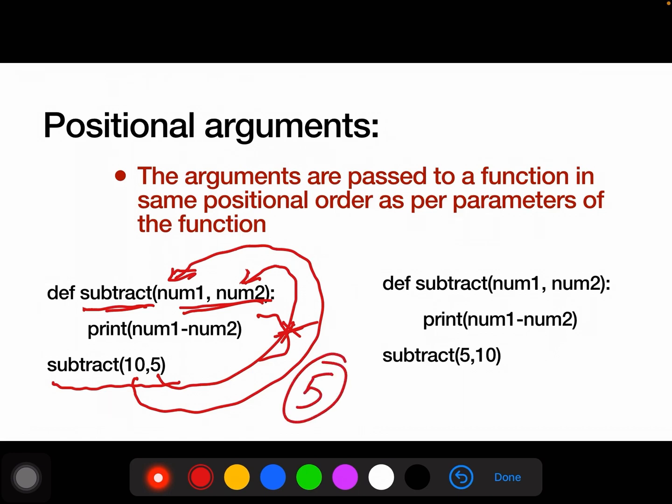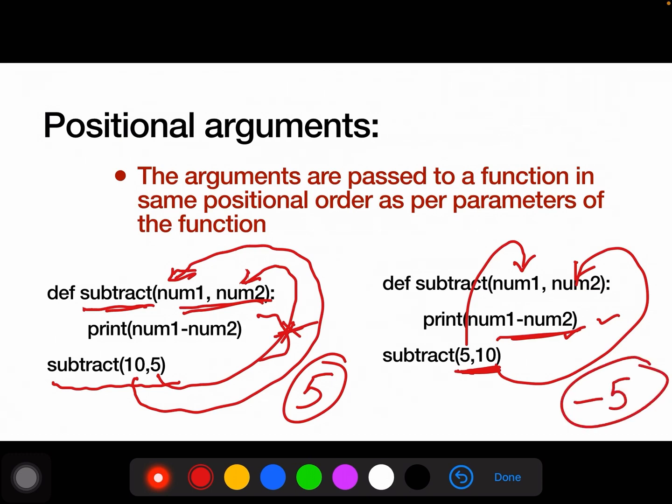See another case now. The function is the same, all statements are the same. We are just changing the position of the arguments. So when we change the position, the first value will be assigned to the first variable and the second value will be assigned to the second variable. Now num1 becomes 5 and num2 becomes 10. The result will be num1 minus num2, that means 5 minus 10, that is minus 5.